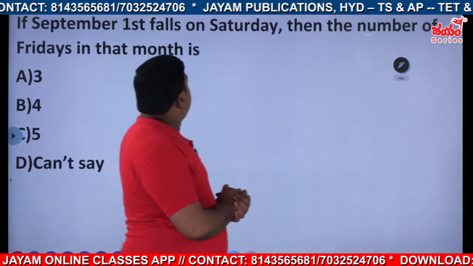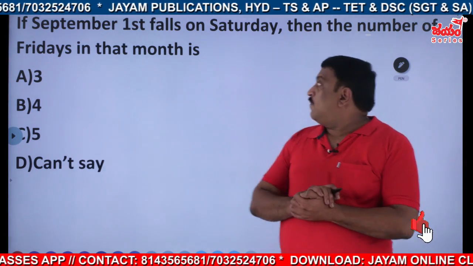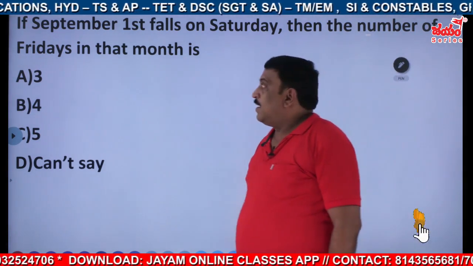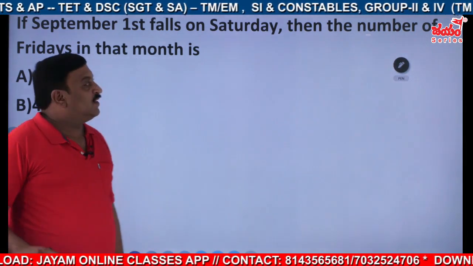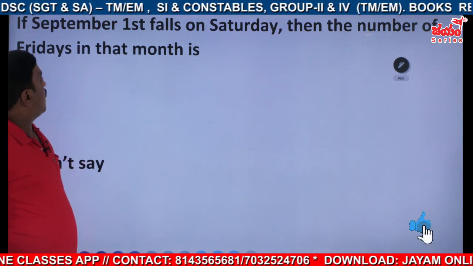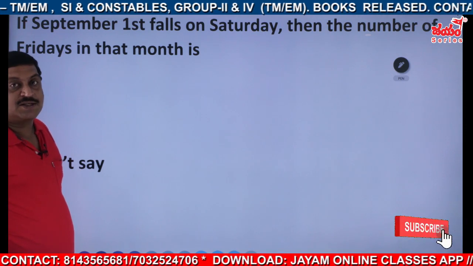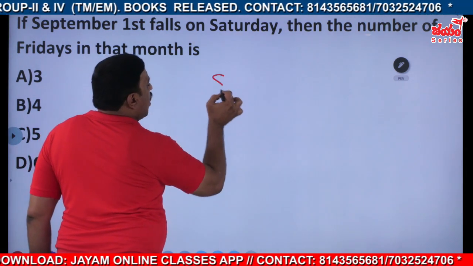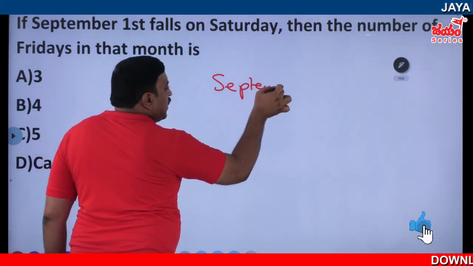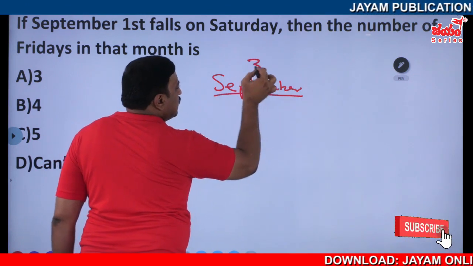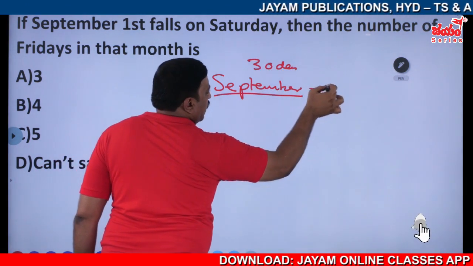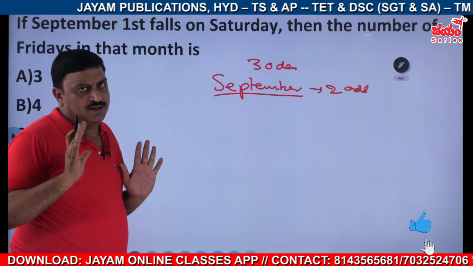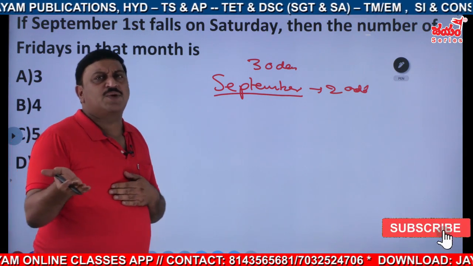If September 1st falls on Saturday, then the number of Fridays in that month. September, we have taken again a 30 days month. You see how they asked. Now, based on our analysis, September will have how many odd days? September is a 30 days month, so a 30 days month means you will get 2 odd days. That means only 2 extra days. Those are the first and second, or last 29th and 30th.